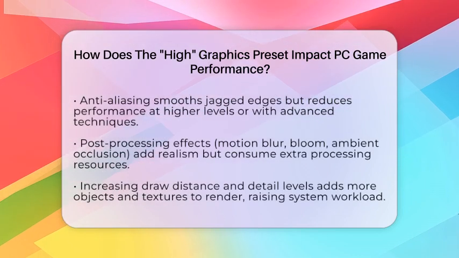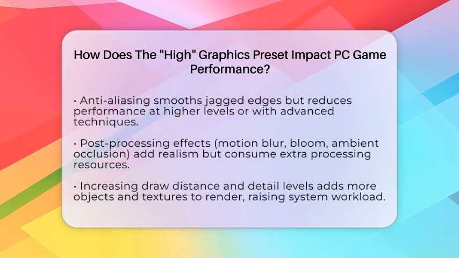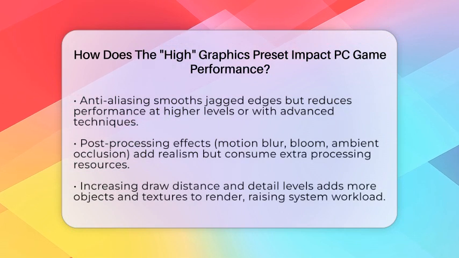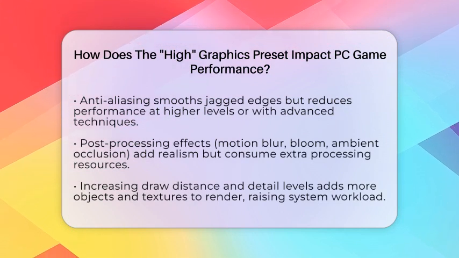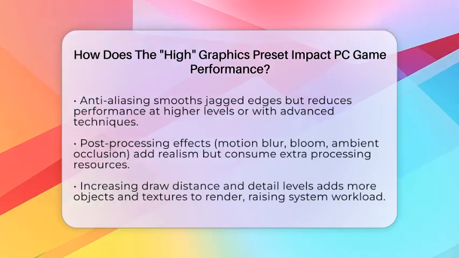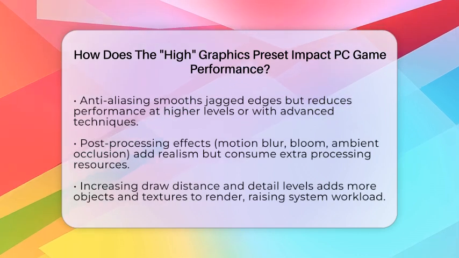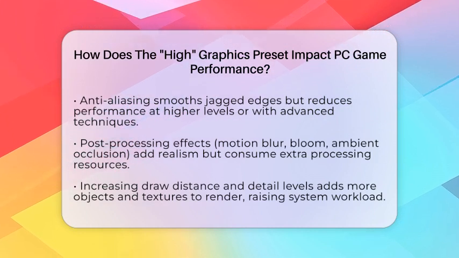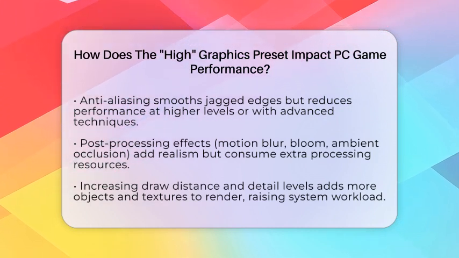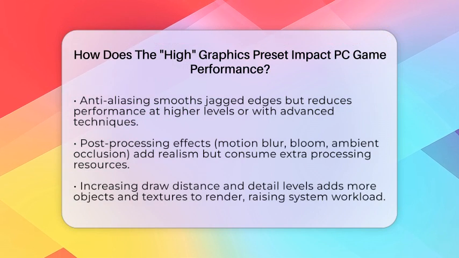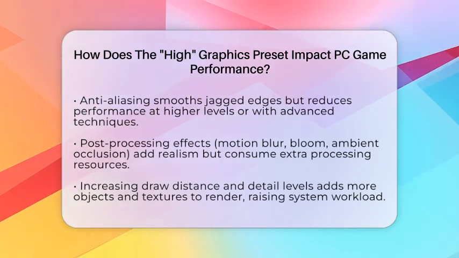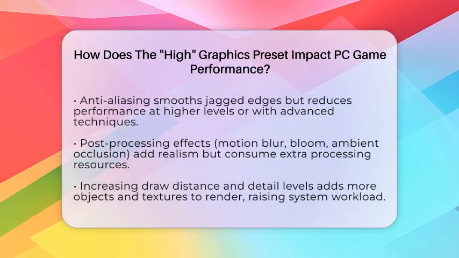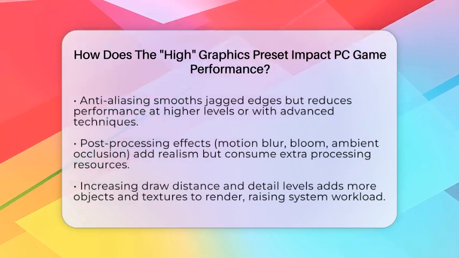Anti-aliasing is used to smooth jagged edges on objects, and higher levels or advanced methods like temporal anti-aliasing or deep learning super sampling improve visual quality but also reduce performance. Post-processing effects like motion blur, depth of field, ambient occlusion, and bloom add realism but require extra calculations from your graphics card and processor. Increasing draw distance and level of detail settings means more objects and textures are rendered at greater distances, adding to the workload.